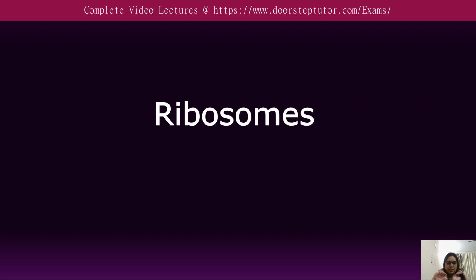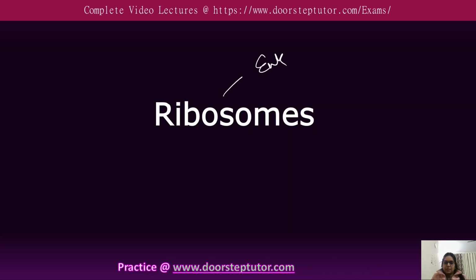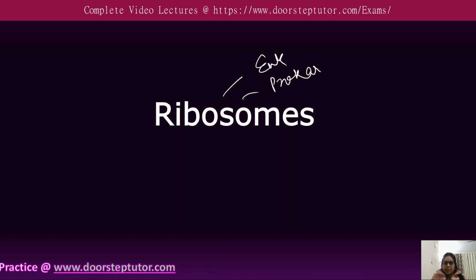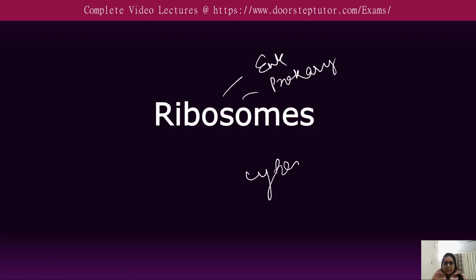Ribosome. Ribosome is another universal organelle. It is present in both the eukaryotic as well as the prokaryotic cell. They are very tiny granule organelles, found inside the cytosol, meaning in the cytoplasm, and sometimes in eukaryotes they are attached to some organelles. We'll discuss that here. They play a very important role in protein synthesis by translating the genetic information conveyed by the messenger RNA, mRNA, into the functional protein.